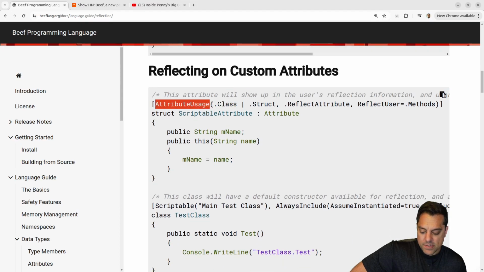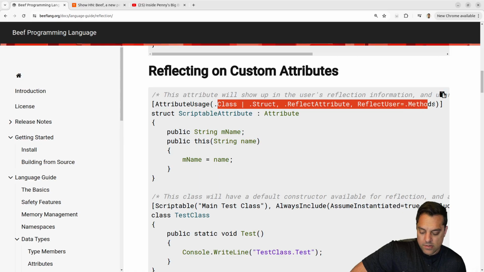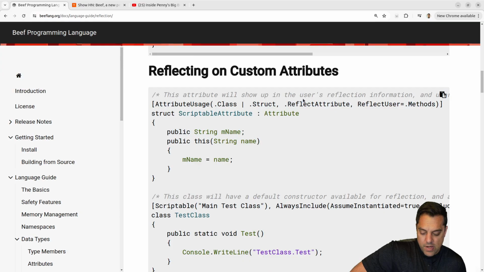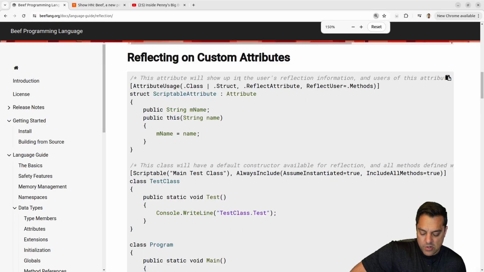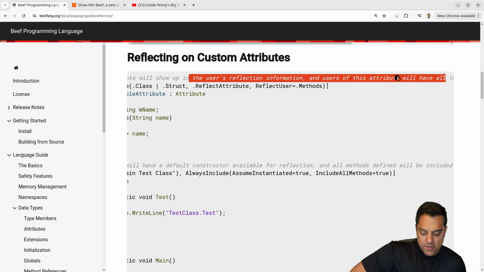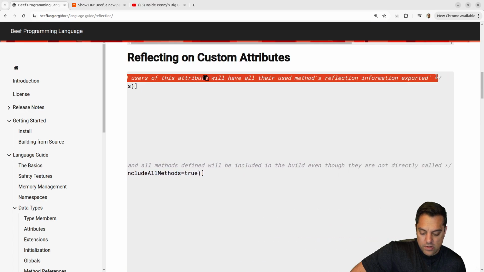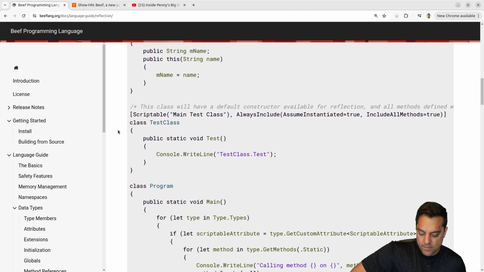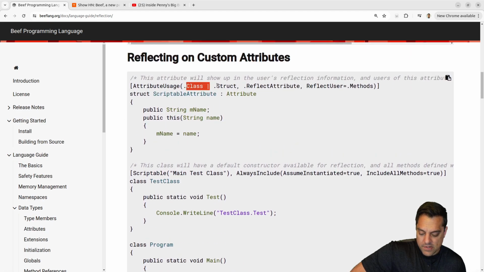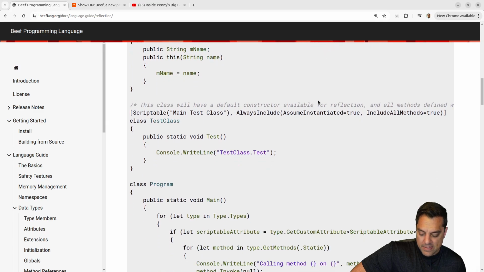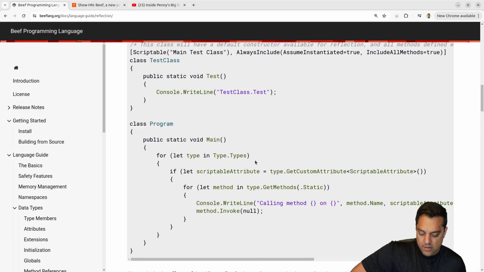Let's see. Oh, this is kind of cool. We can get some scriptable attributes. Let's see here. This attribute will show up, I gotta make this a little bit smaller, in the user's reflection information, and users of this attribute will have all their methods' reflection information exported. Okay. Interesting, because I'm saying if it's a class or a struct, reflect attributes and get the methods here. That's kind of cool. So we can get all these things and see what methods we're calling.